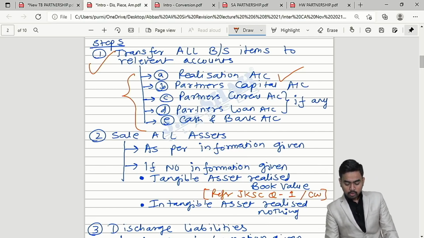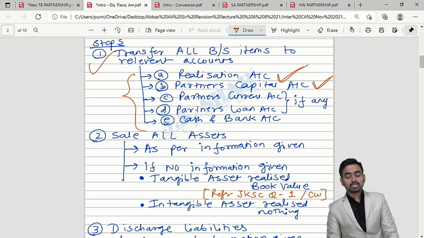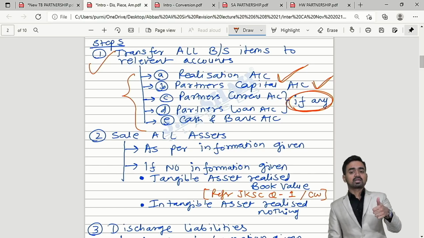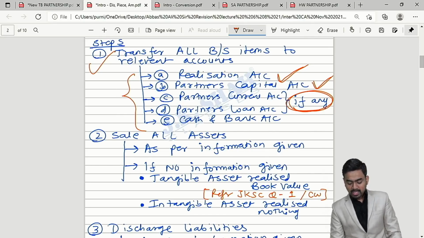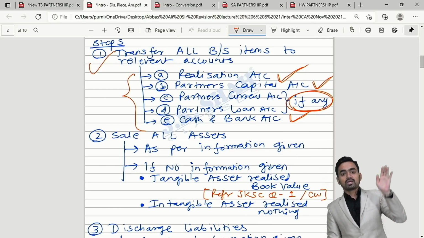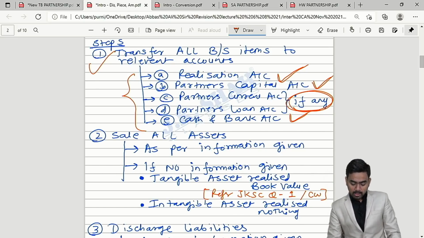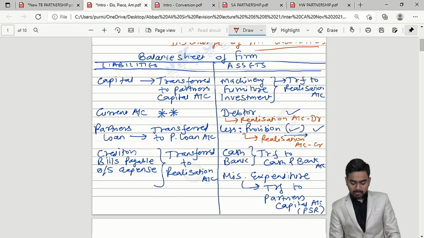So you will open realization account, then second, partners capital account compulsorily, then, if any, partners current account or partners loan account, provided the information is given in the question, and lastly cash and bank account. So step number 1 is what? In the balance sheet, whatever item you get, you have to transfer to these ledgers. Balance sheet you can see on the screen, my dear students.